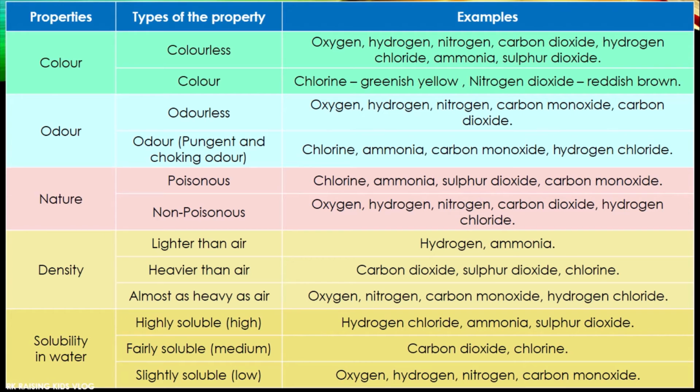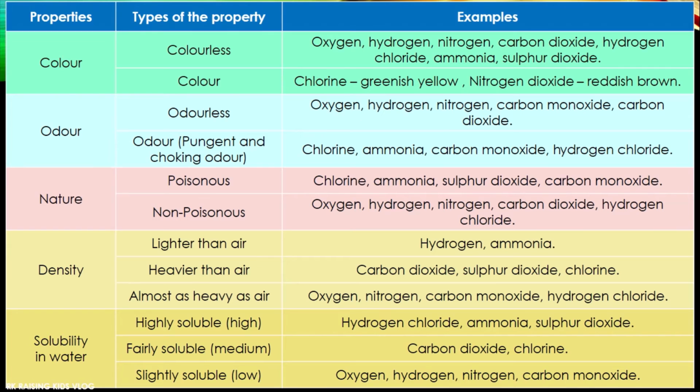These all have more weight than air. And almost as heavy as air are oxygen, nitrogen, carbon monoxide, hydrogen chloride. Means they're not heavier or lighter than air, they're just about as heavy as air.